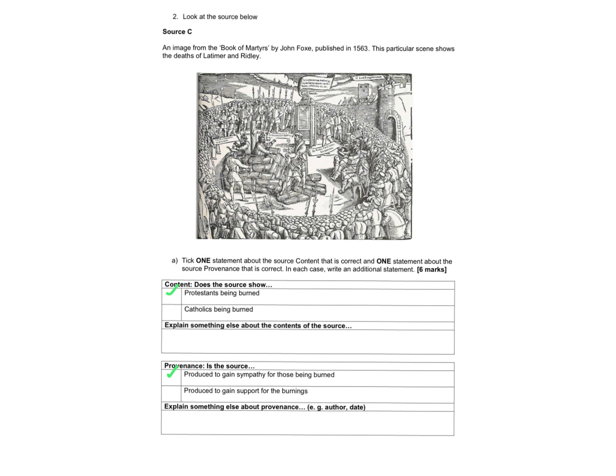So your first 2 marks out of 6 in this question were for ticking the right boxes, and it's the top one in each case. It's Protestants that are being burnt, and it was produced to evoke sympathy with the victims. The remaining 4 marks are for the explanation that you give about the content and the provenance of the source below. So there's a waggle on the next slide. Let's take a look at it and see how full marks can be achieved.